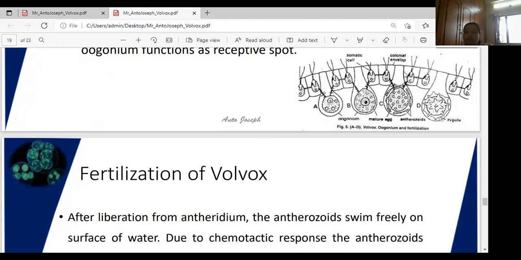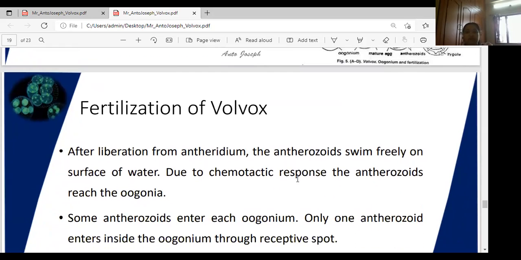After liberation from the antheridium, the anthrozoids swim freely on the surface of the water due to a chemotactic response. Chemotactic means that the ovum, the female reproductive organ, produces some chemicals or enzymes to attract the male.